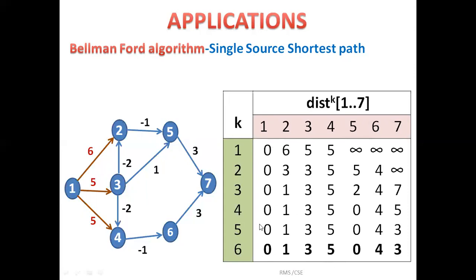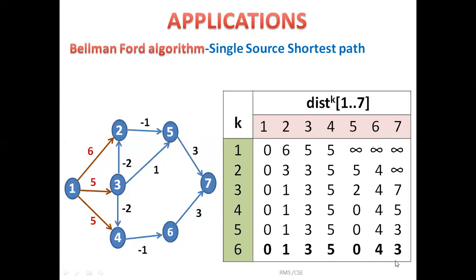So if the source is 1, the distance from 1 to 1 is 0, 1 to 2 is 1, distance from 1 to 3 is 3, distance from 1 to 4 is 5, 1 to 5 is 0, 1 to 6 is 0, and distance from 1 to 7 is 3.